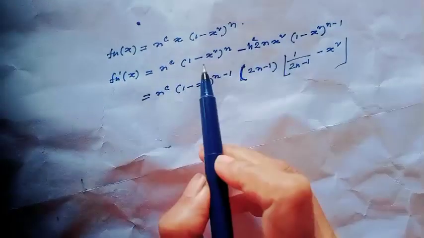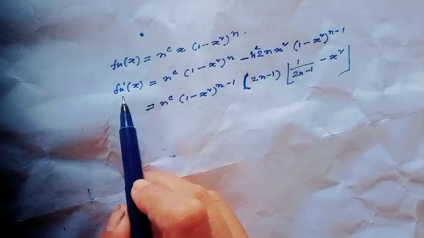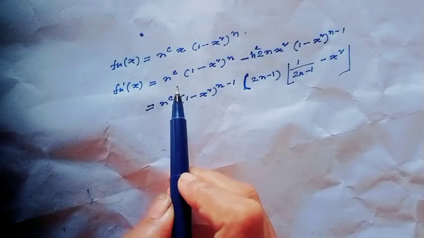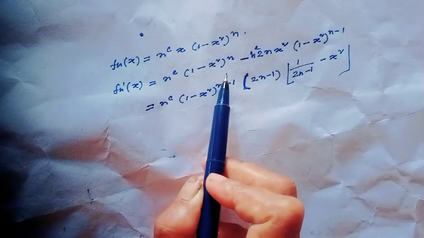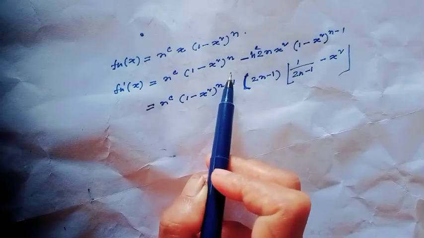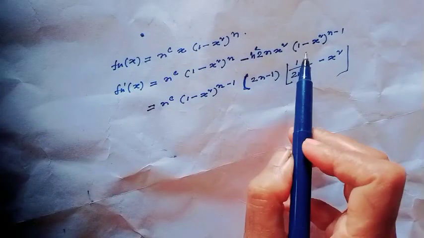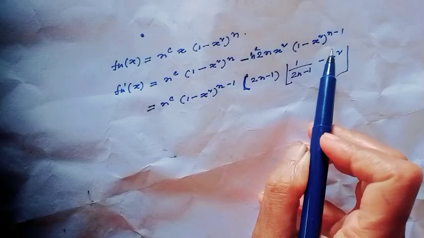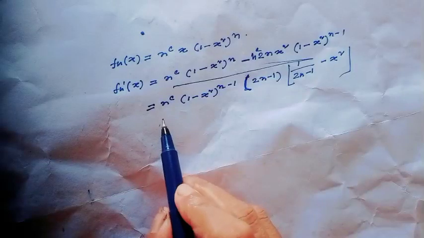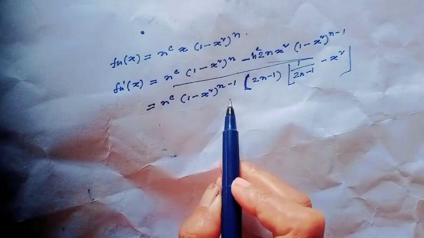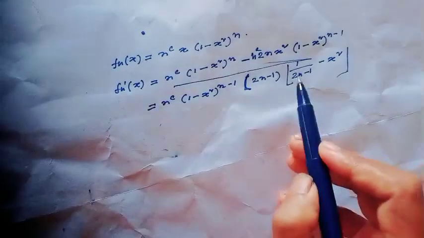Taking f_n(x), then f_n'(x) would be obviously n^c (1 - x^2)^n - n^c 2n x^2 (1 - x^2)^(n-1), and from this expression we get n^c (1 - x^2)^(n-1) times (1 - (2n - 1)x^2).